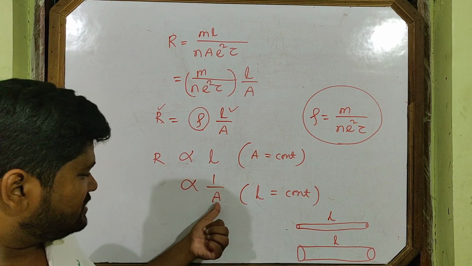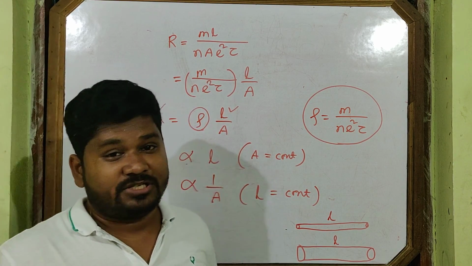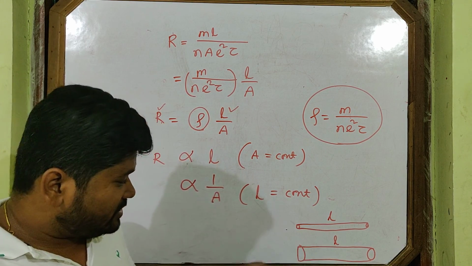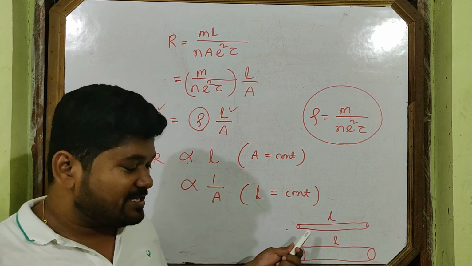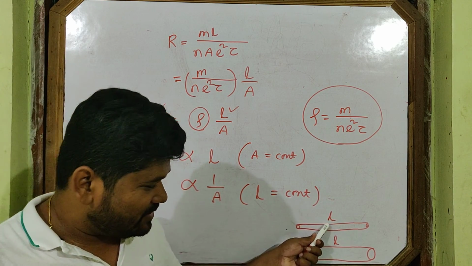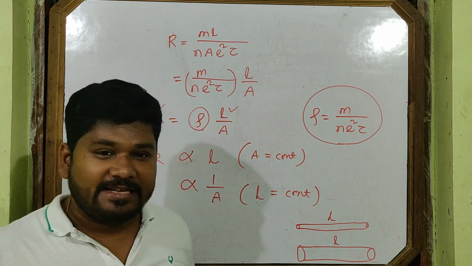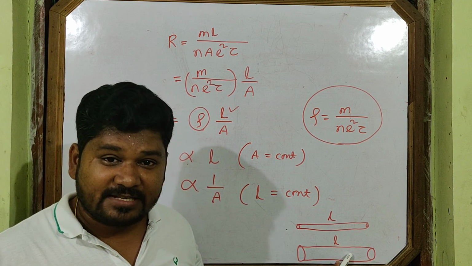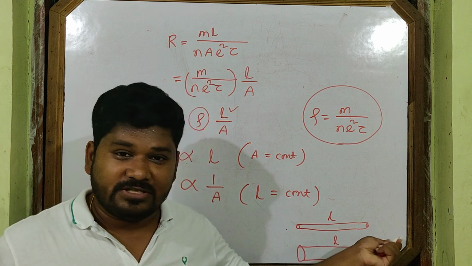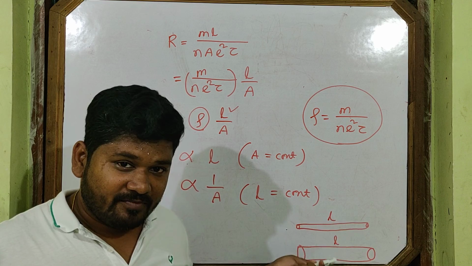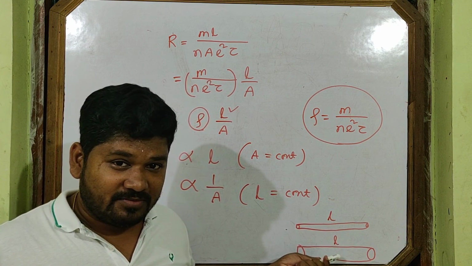Then R is inversely proportional to the area of cross section. So which one has more resistance? The less the area of cross section, the more the resistance. This thin one has more resistance, and this one has less resistance. The more the area of cross section, the less the resistance. Current can easily pass through this, but not here. You can compare with water flow.